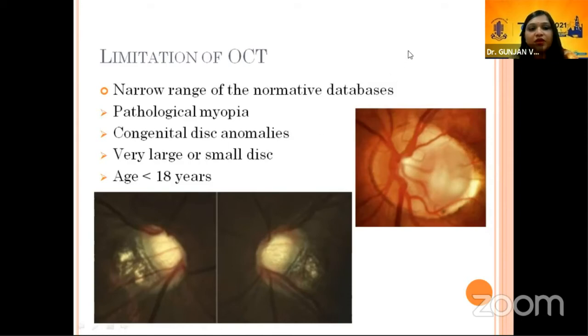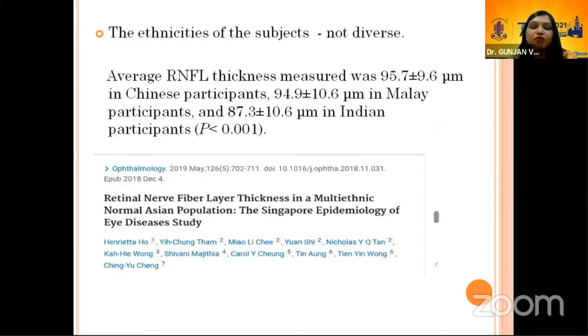And in discs which are very large or very small, and in patients less than 18 years of age, OCT has a limited normative database and we cannot conclude from OCT. Also, in the OCT normative database, the ethnicity of subjects is not diverse. Usually they take 95 micron as a normal thickness, but this study demonstrated that 95 micron is approximately normal in Chinese participants, but Indian participants usually have approximately 87 microns of thickness. So there may be fallacies in the report.